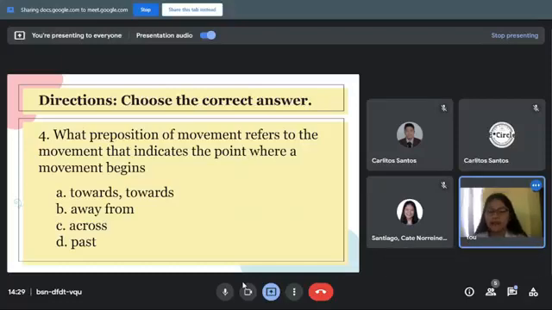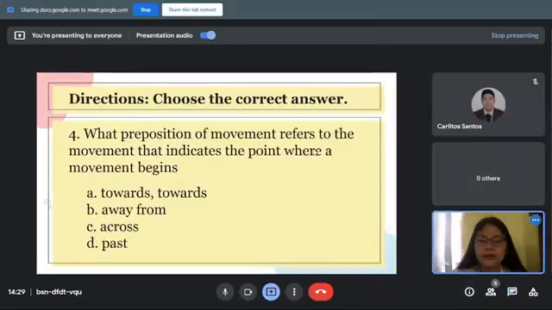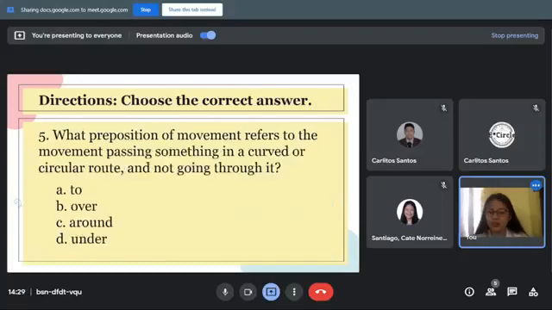Then let's have Miss Kate also. Miss Kate also answered letter B. I guess she is not sure about it, but let's see if your answer is correct. It is letter B, away from, because away from refers to the movement that indicates the point where a movement begins. Okay, good job everyone. I can see that you really understand and you really listened well to our lesson for today. Then let's have the last question.